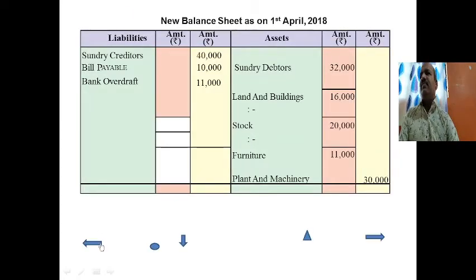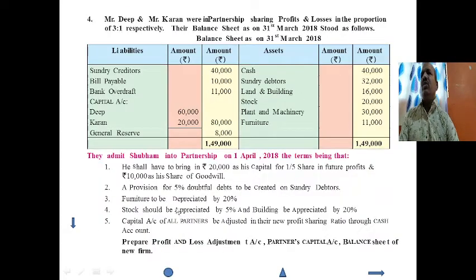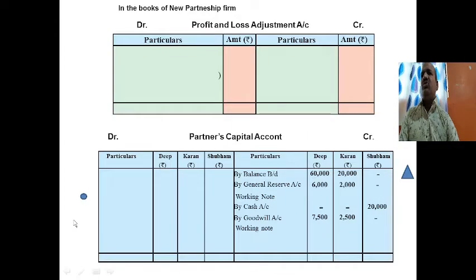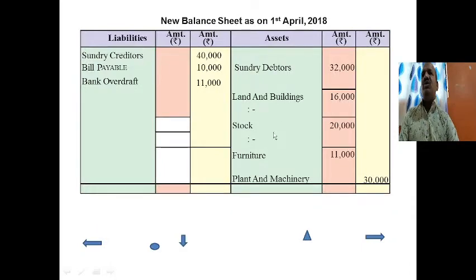Next, a provision for 5% doubtful debts is to be created on sundry debtors. So here we show the effect in the balance sheet, that is, sundry debtors.